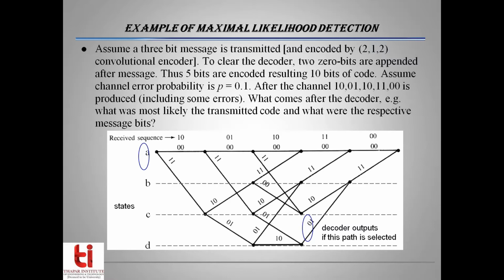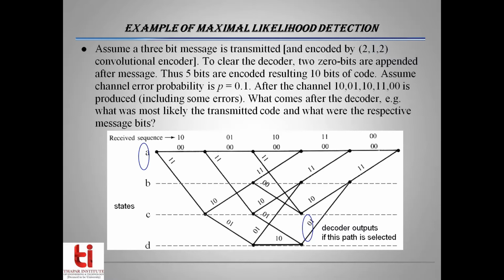For that, we need to have a metric to calculate the distance or the difference between the received sequence and the actual candidate sequence. We can constitute the set of candidate sequences in many ways, and how many possible ways we have to construct the candidate sequences, that we will see.